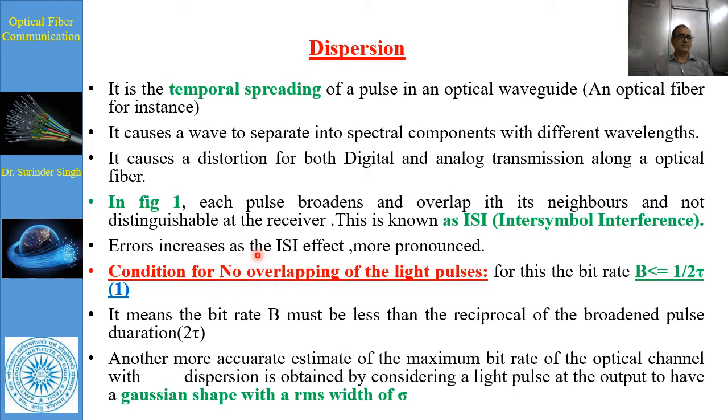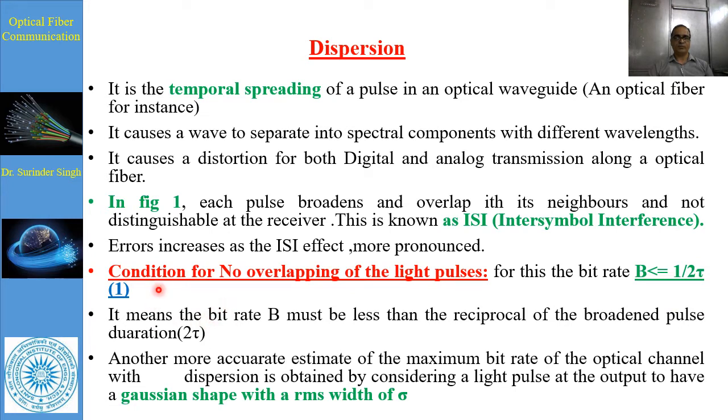There is a condition for which no overlap exists. Suppose B is the bit rate, which must be less than or equal to 1 upon twice the time period. The bit rate must be less than the reciprocal of the broadened pulse duration.